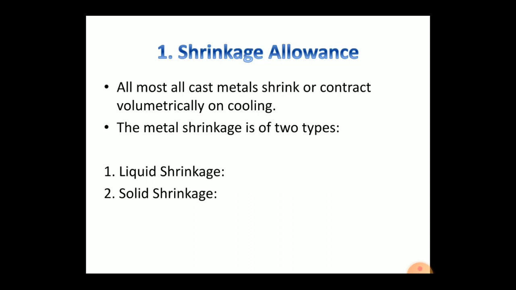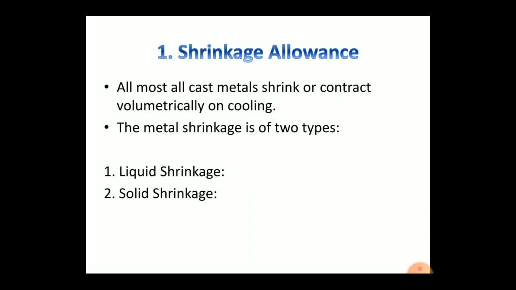Almost all cast metals shrink or contract volumetrically on cooling. The metal shrinkage is of two types. First one is liquid shrinkage and second one is solid shrinkage. What is liquid shrinkage? It refers to the reduction in volume when the metal changes from liquid state to solid state at the solidus temperature.